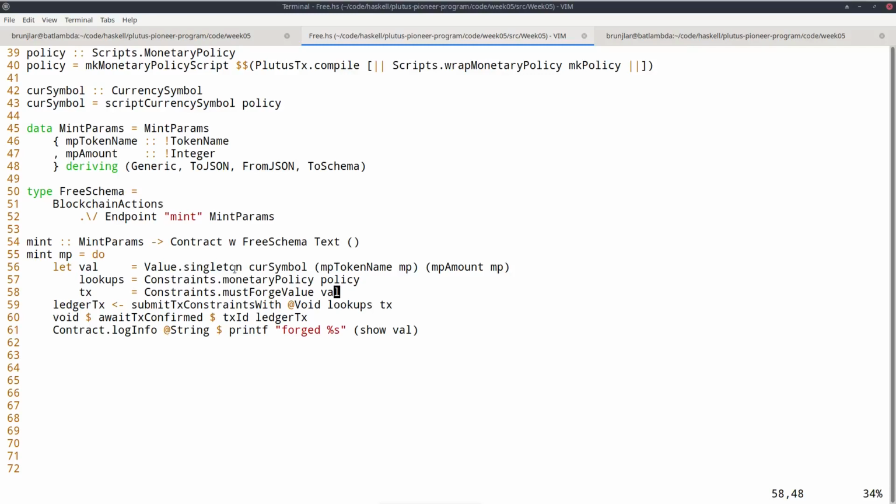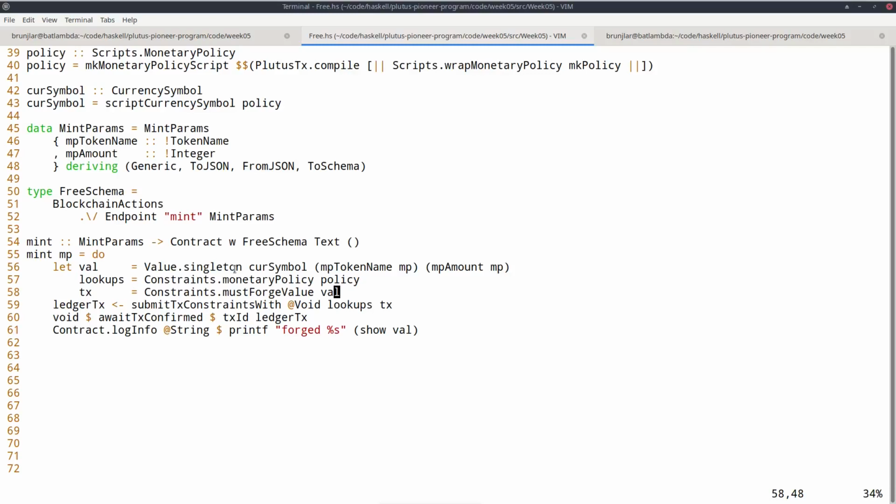Or if you have change, or if you get money out of a contract, you by default want to pay it in your wallet. So these things happen over and over again, and therefore a different approach is used with these constraints. So the idea is that you declaratively define certain conditions that the transaction you want to construct should have.